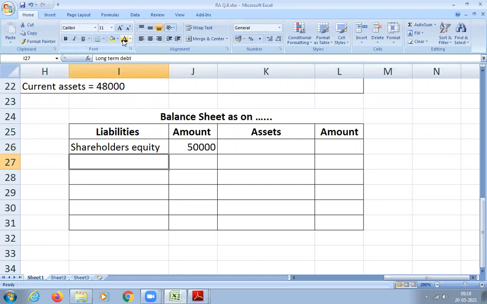How much did we calculate? 20,000. Next, current liability, how much? 30,000. Is it tallying to 1 lakh? Yes, 50 plus 20 plus 30 is 1 lakh. So write down 1 lakh.